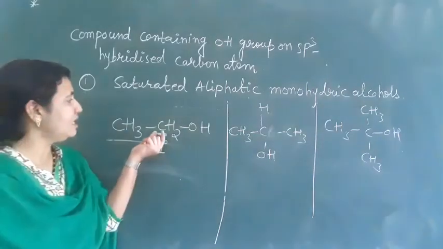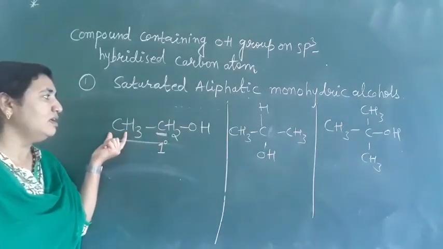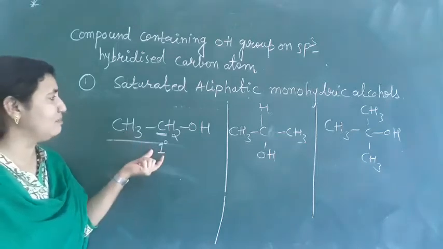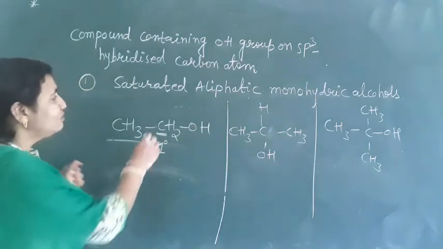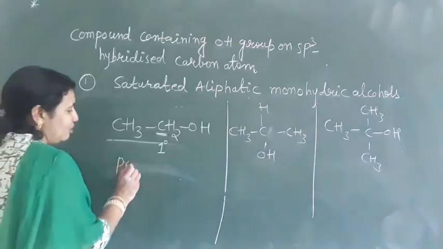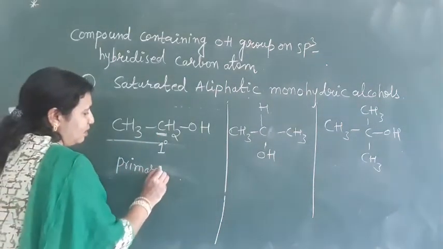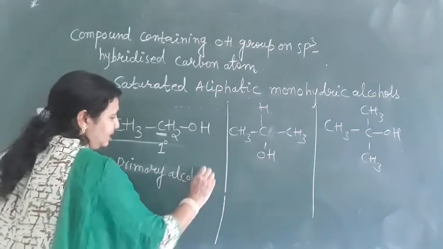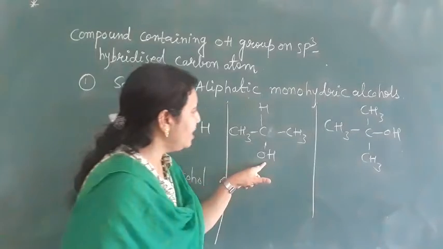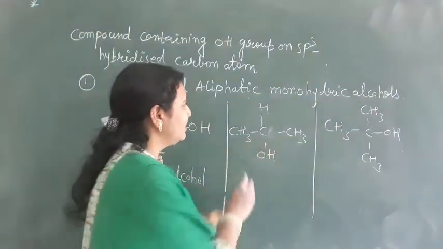Primary carbon means the carbon which is attached to only one carbon atom. So the OH group is attached to the primary carbon. That's why it is called primary alcohol. This is primary alcohol.